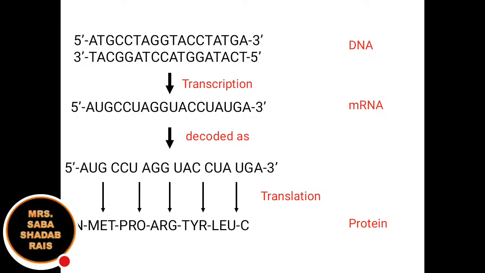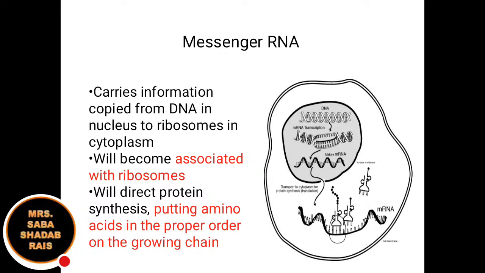If it is a eukaryote, the mRNA is formed inside the nucleus. Why? Because the DNA is present inside the nucleus. So the mRNA will move outside the nucleus, and inside the cytoplasm the process of translation will happen. So what are the players which help in translation? The first and most important player is the mRNA, which is formed inside the nucleus from your DNA.